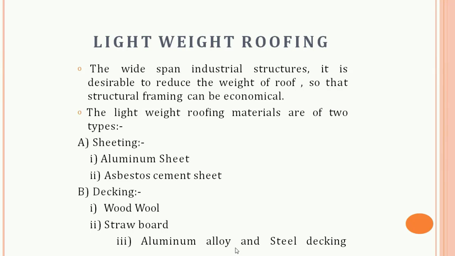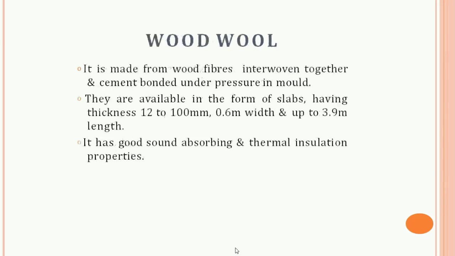So next is lightweight roofing. So basically in wide span industrial structures, it is desirable to reduce the weight of the roof so that the structural framing can be economical. The lightweight roofing materials are of two types. First is sheeting and another one is decking. In sheeting, aluminum sheets and AC sheets that we already discussed, and in decking, wood wool, straw wool, aluminum, and steel decking.